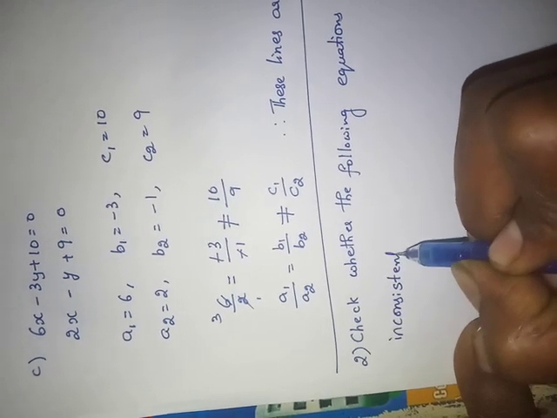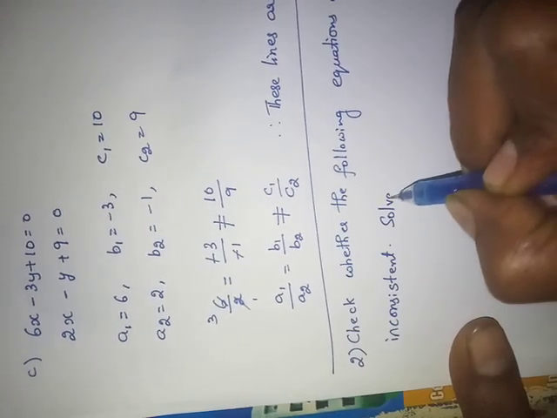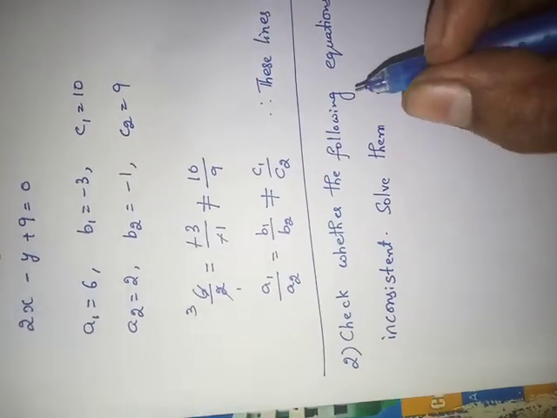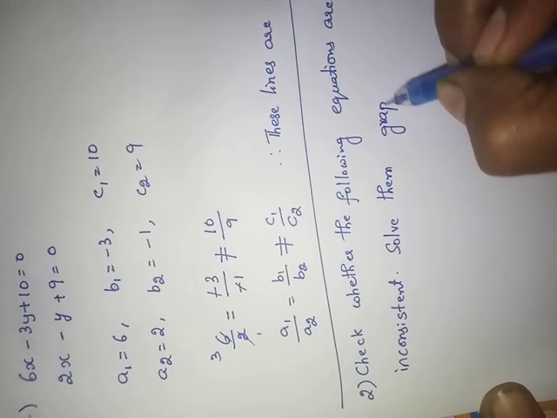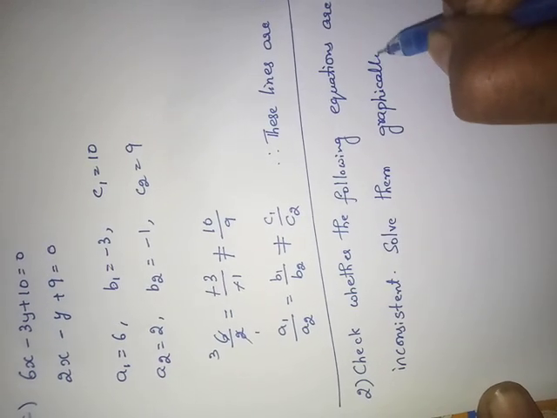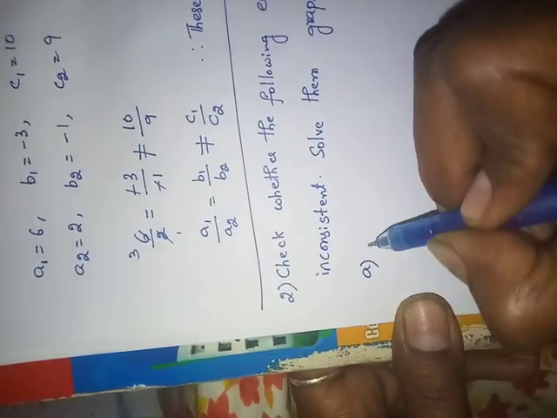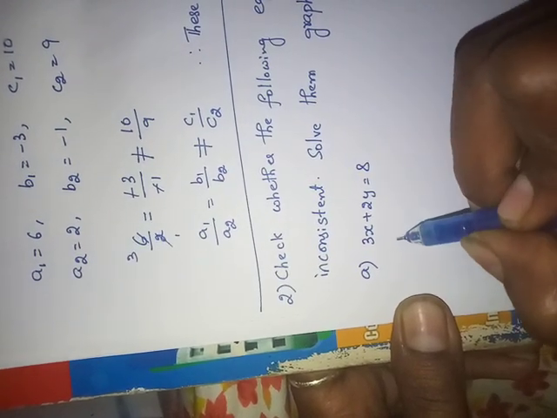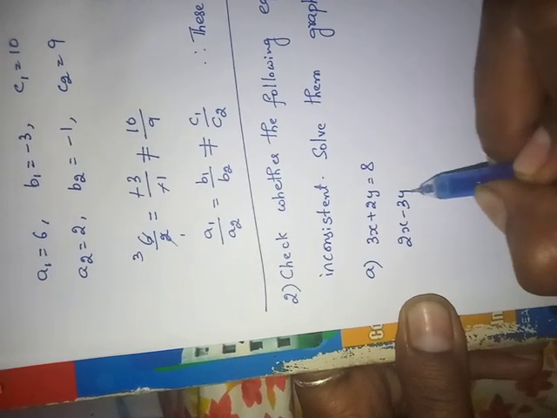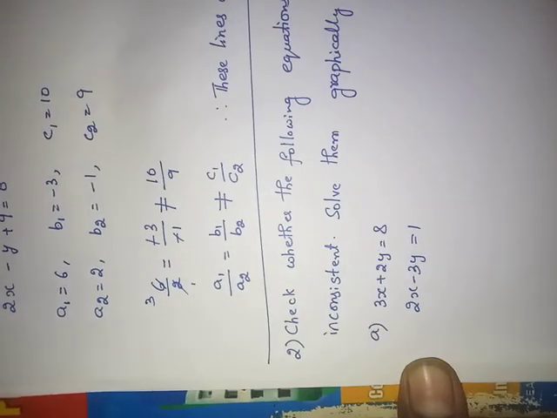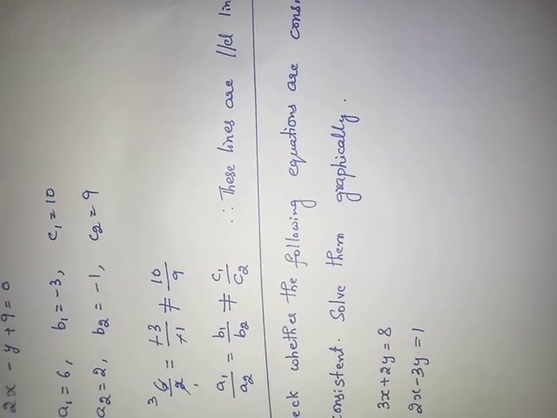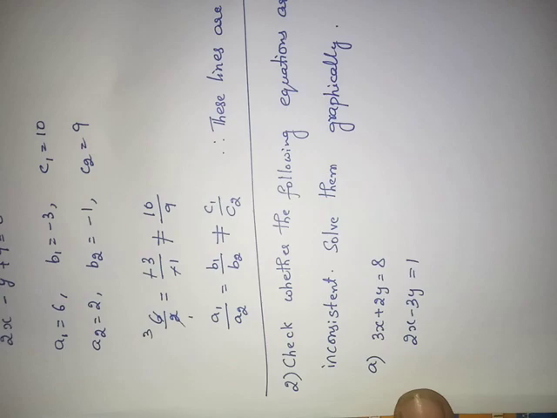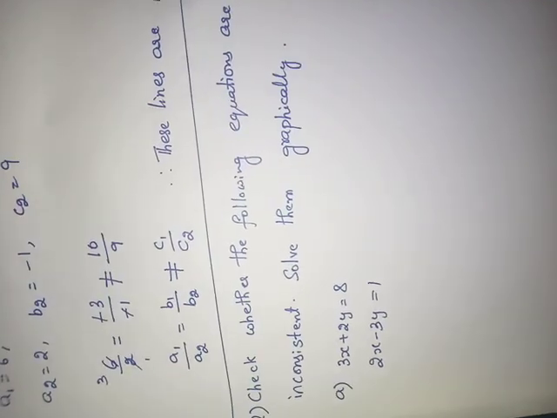Solve them graphically. In that, see the first one. 3x plus 2y equals 8. 2x minus 3y equals 1. What is the question? Check whether the following equations are consistent or inconsistent. Solve them graphically. Means we have to show them in a graph also.